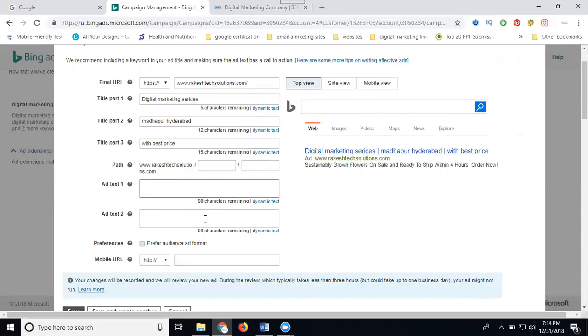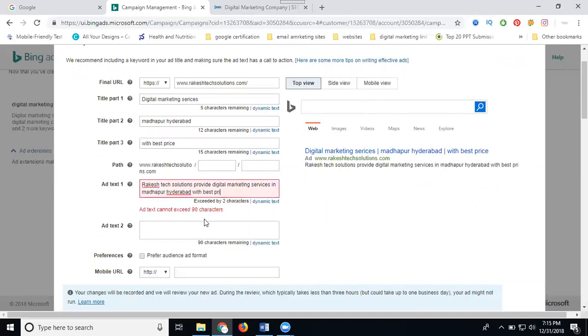This ad will be the same as Google AdWords. Just write down here. Done.